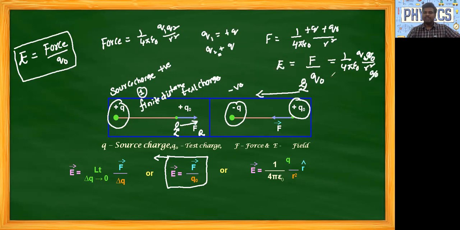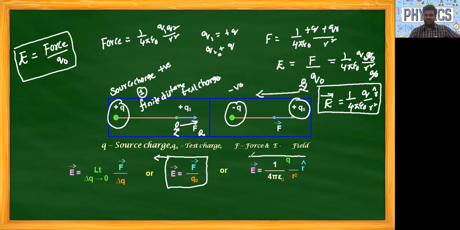Then Q naught gets cancelled. Then our electric field vector E bar is equal to 1 by 4 pi epsilon naught Q by R square, and if we want to represent the direction, R cap. So this is our electric field or electric field strength. E bar is equal to 1 by 4 pi epsilon naught Q by R square R cap. Clear?